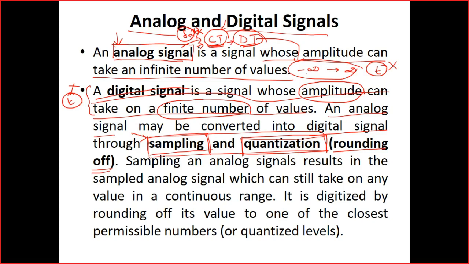Again, in the discrete time domain also, you may be interested in doing the sampling. Why? Any idea? Suppose you have sampled a continuous time signal at a specific sampling frequency, but while digitizing it, you want to sample it again. Why would you want to do that?